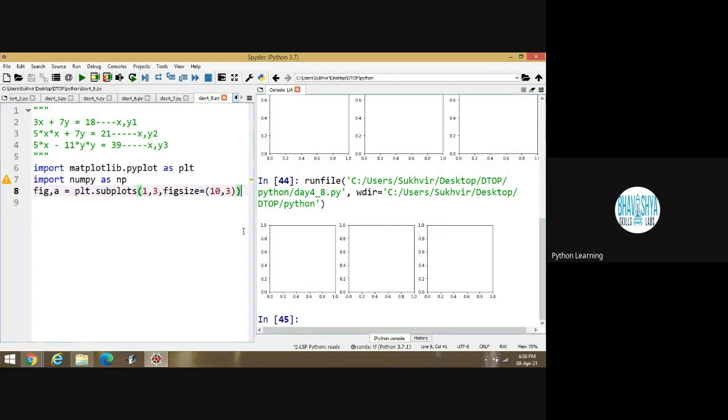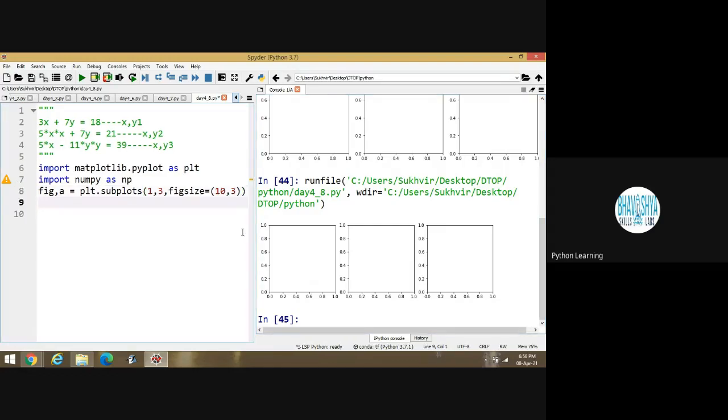After that, suppose I have to design the three graphs. These are the three equations. I have to design three equations inside these three blocks. First of all, x is equal to np dot range, suppose I am writing -6 to 1. Suppose these are the input values.